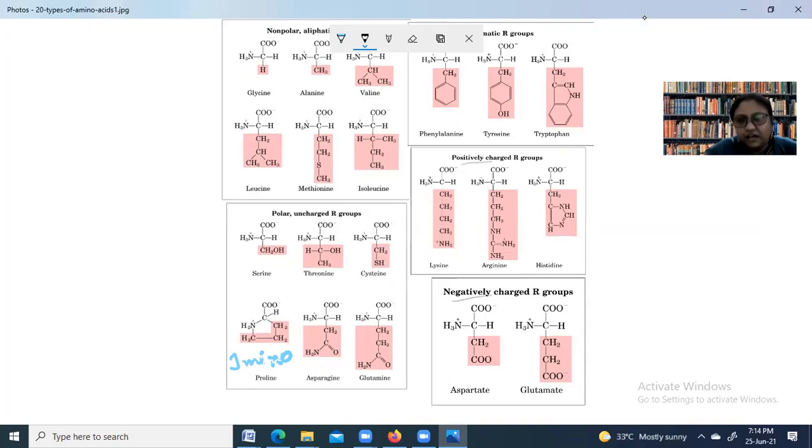Positively charged R groups, you can see here, are lysine, arginine, and histidine. They are generally basic in nature, whereas negatively charged R groups have two acidic groups present in them. So they are acidic in nature. And here you can see that two basic groups are there.